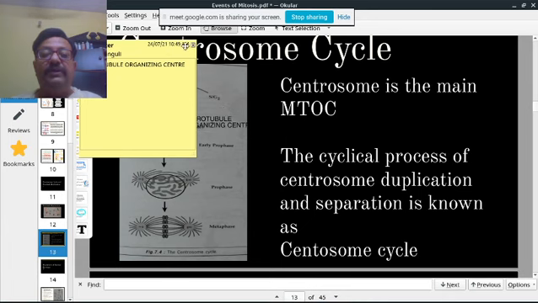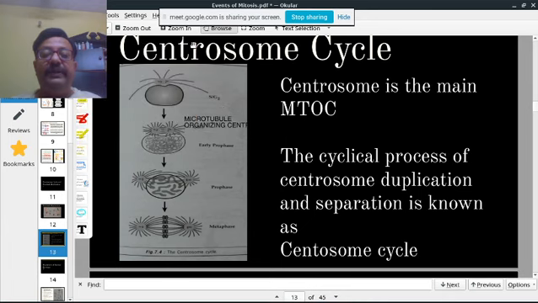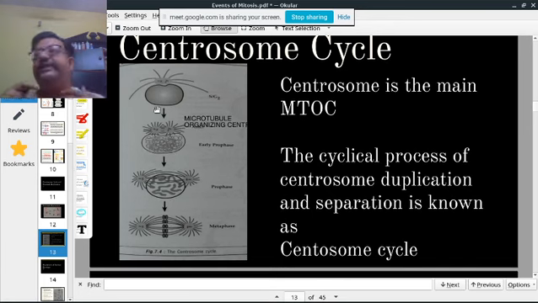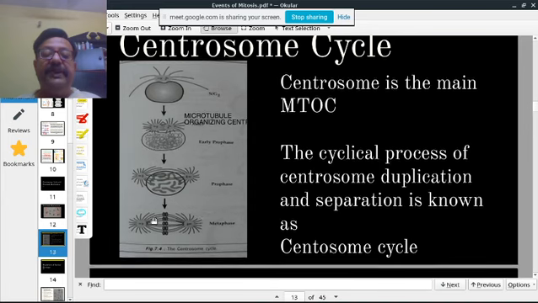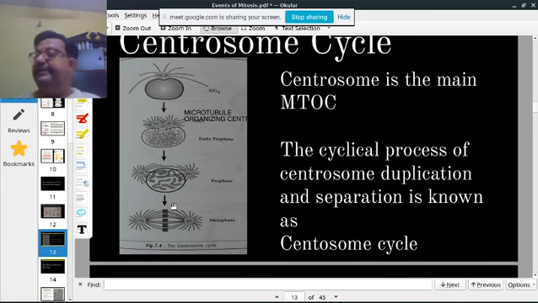It's known as the microtubule organizing center. So you can see that from these microtubule organizing centers you have astral rays, and these astral rays are nothing but microtubules coming out, and they move apart from each other. And in metaphase, as you can see, they are on two opposite ends.